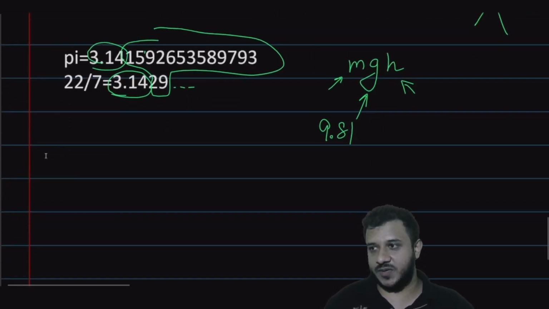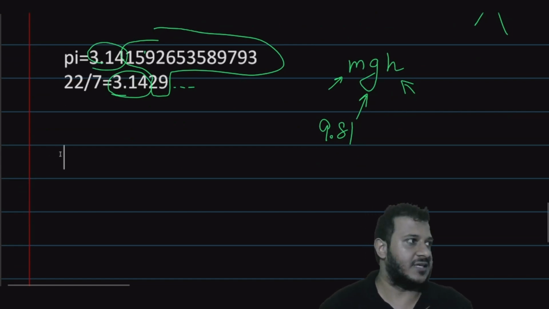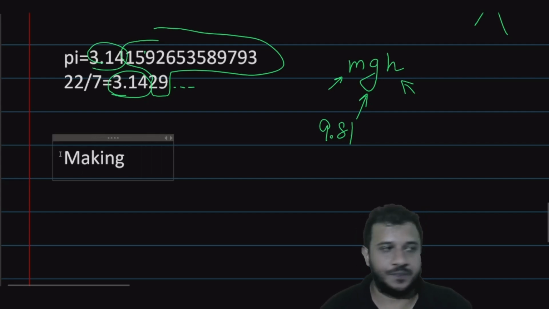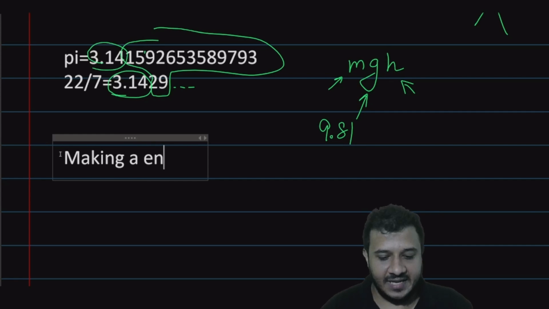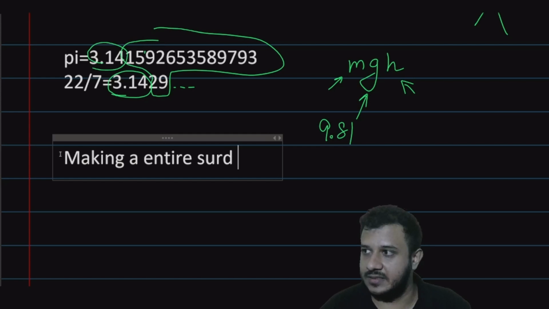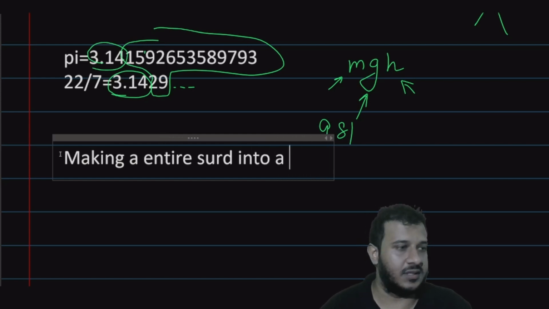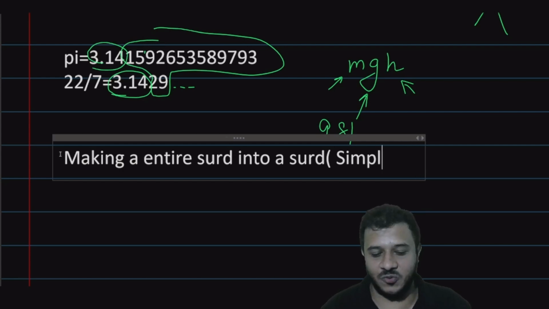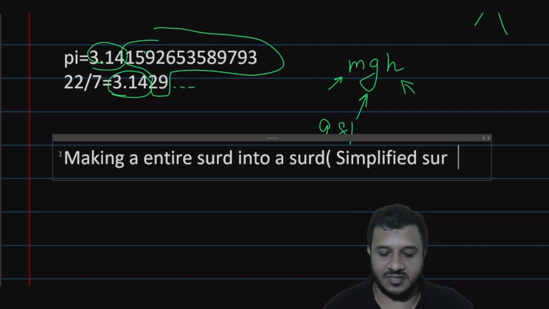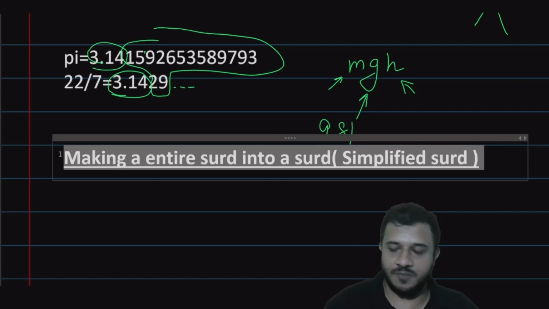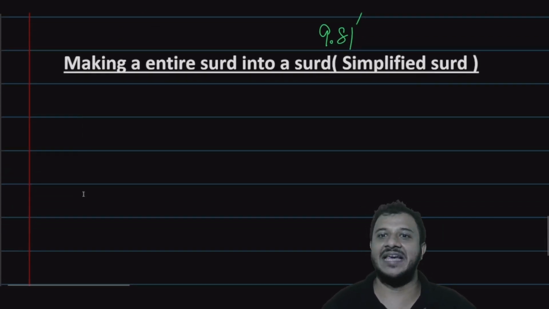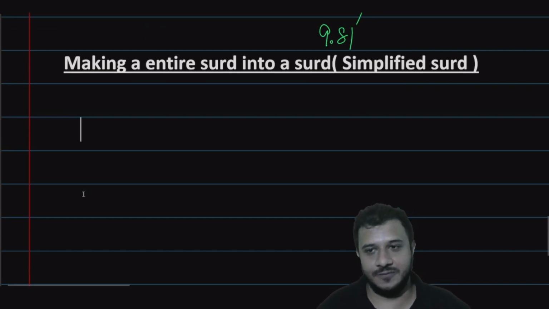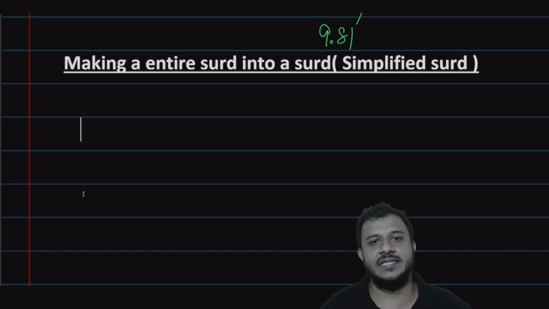Then we come to the next part. The next part is making the entire surd into a surd. Actually, that's a very bad language which is used in our textbook. It should be simplified surd. I wrote the same thing which is written in the book, but the real version of it should be making an entire surd into a simplified surd. What does this mean? Let me explain what it means.